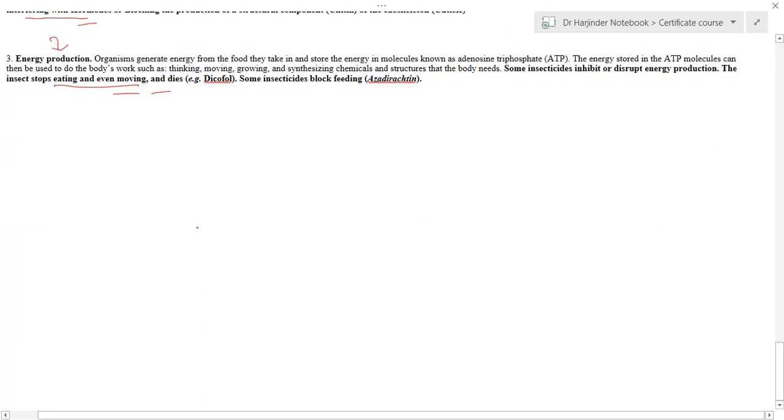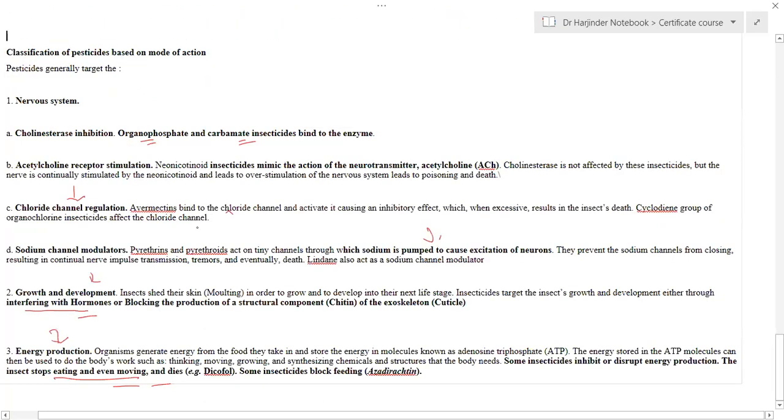So these are some of the classifications in which we can classify these pesticides.